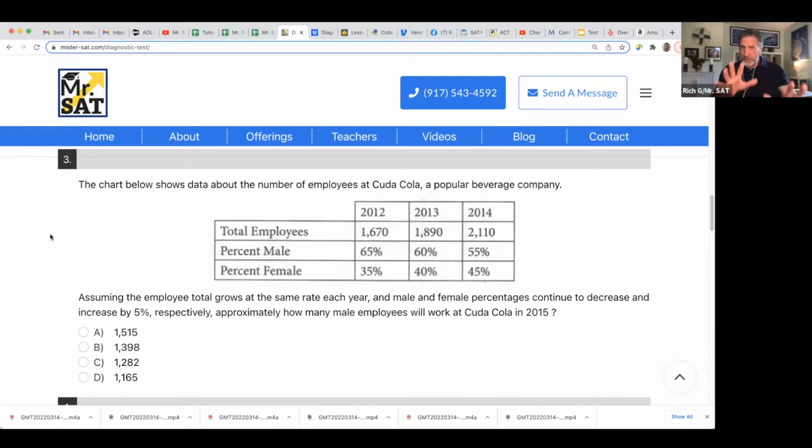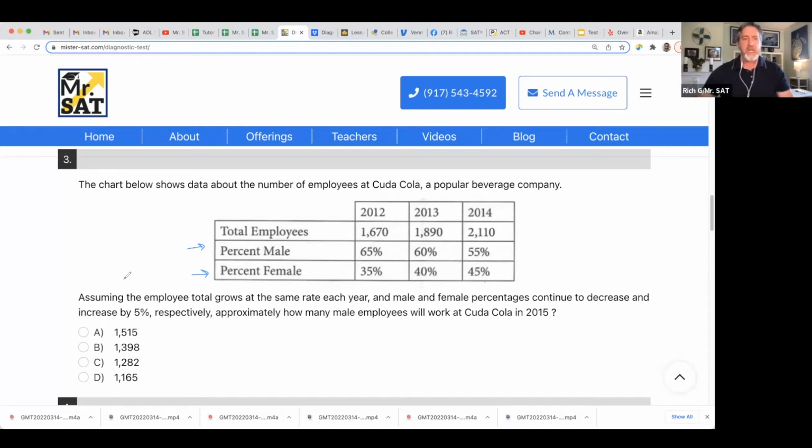We just want to make sure we sort of understand what's going on here. We've got total employees, and we've got male and female, percent male, percent female. I've got 3 years, 2012, 2013, 2014. I've got the total number of employees each year, and each year broken down into how many of those employees by percentage were male and how many by percentage were female. Pretty easy chart to understand, right?